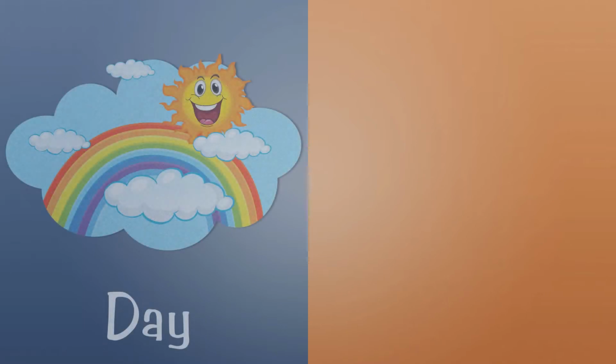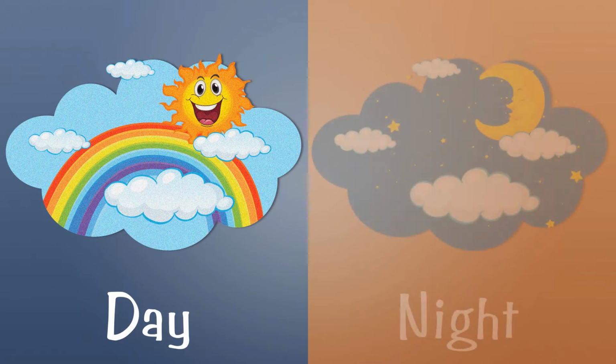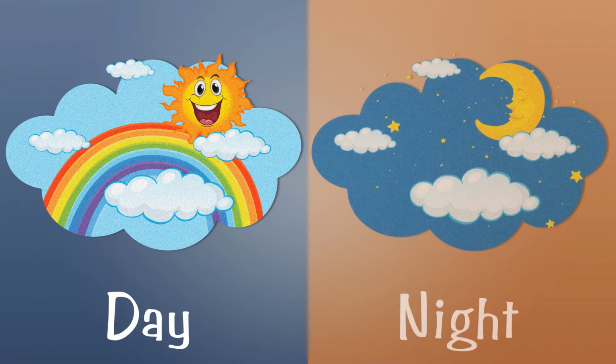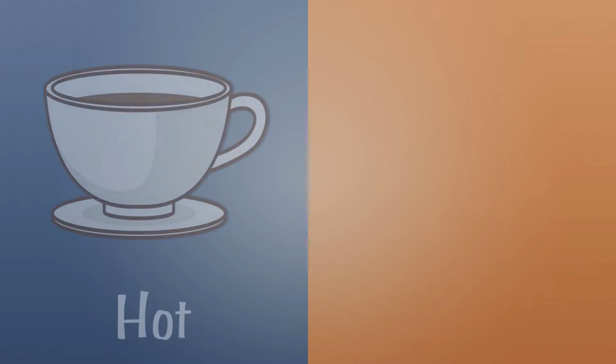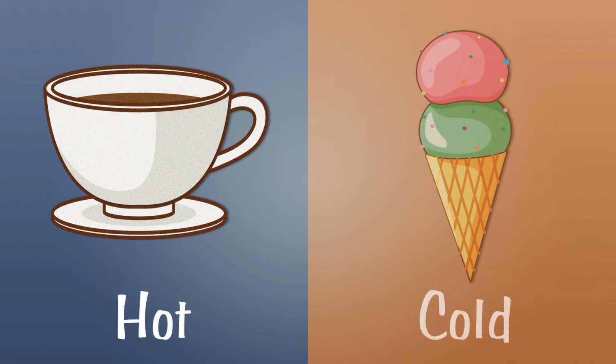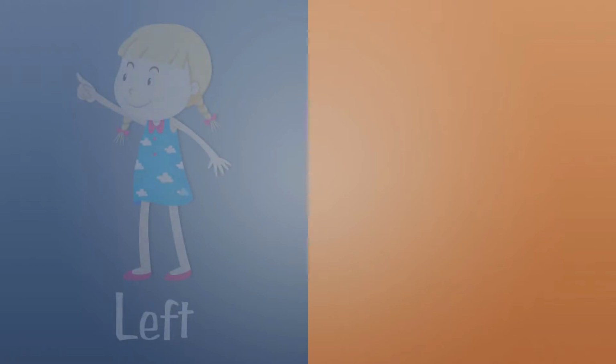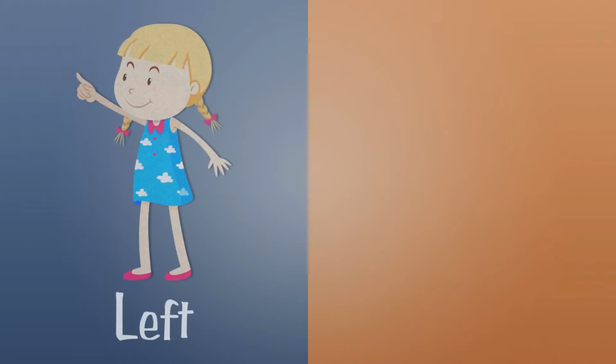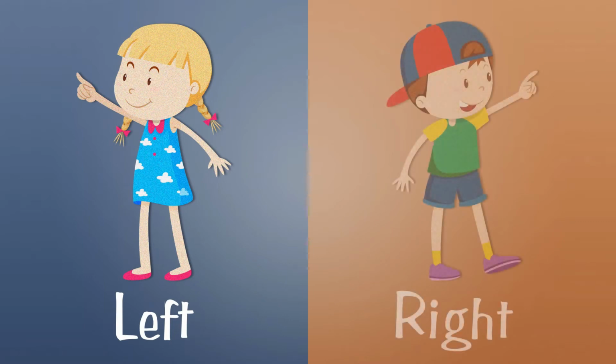Day. The opposite word of day is night. Hot. The opposite word of hot is cold. Left. The opposite word of left is right.